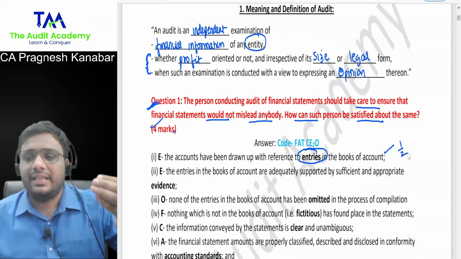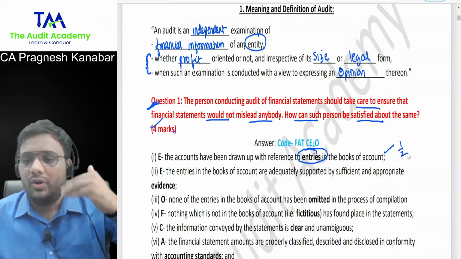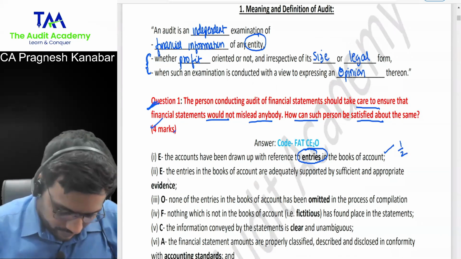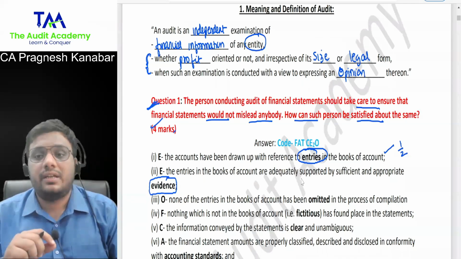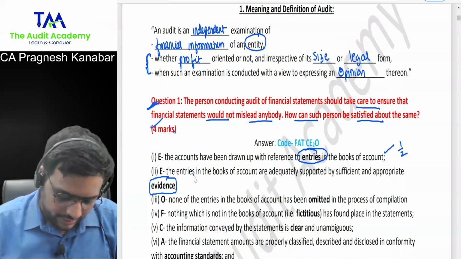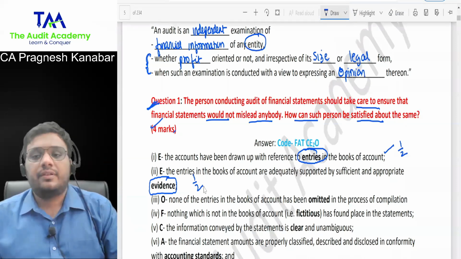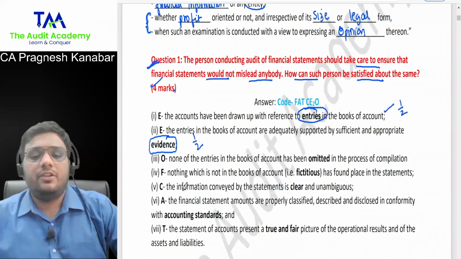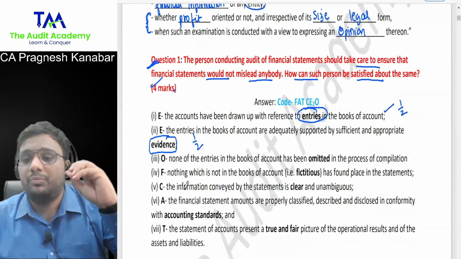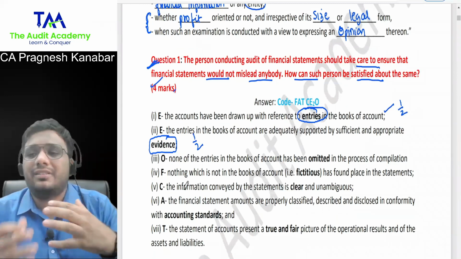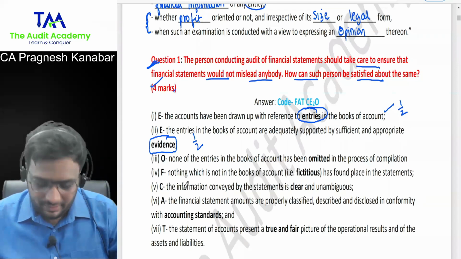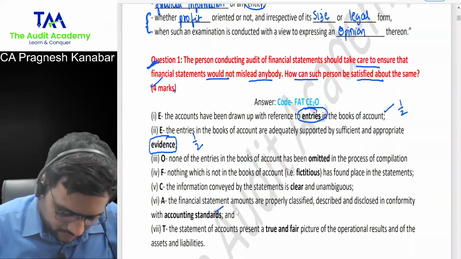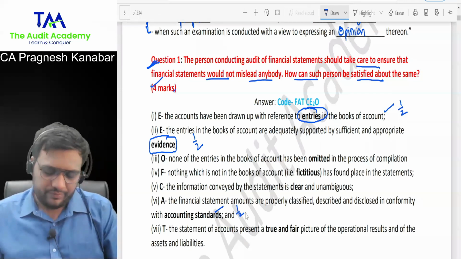For example, purchase with purchase invoice, sales with sales invoice. Evidence point is there in the suggested answer. Evidence point even student has written, half a mark. Then let us say you said that the financial statement should be prepared as per accounting standards. Even if student has not studied this much, he can write yes or no, sir. Okay. So they will say, okay, accounting standards, half a mark given over here.